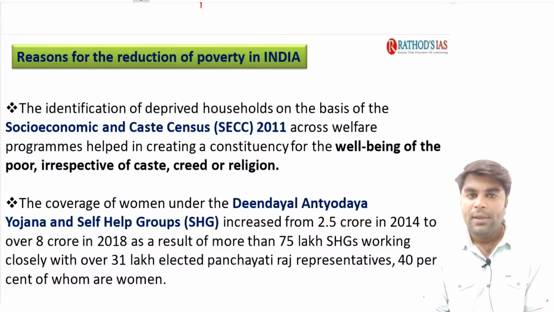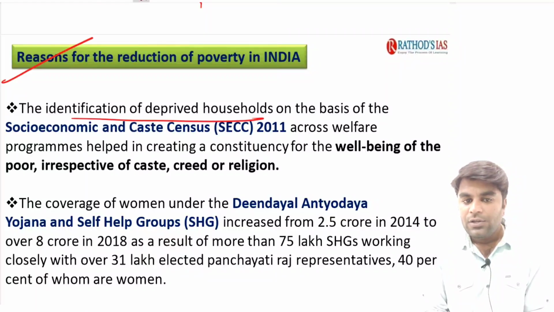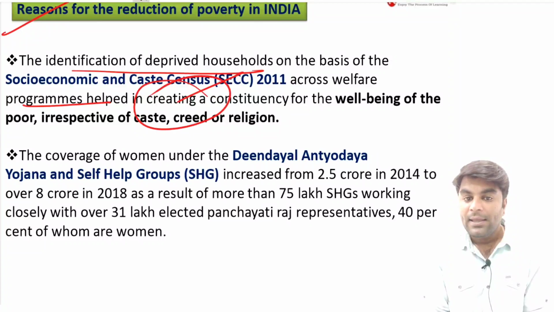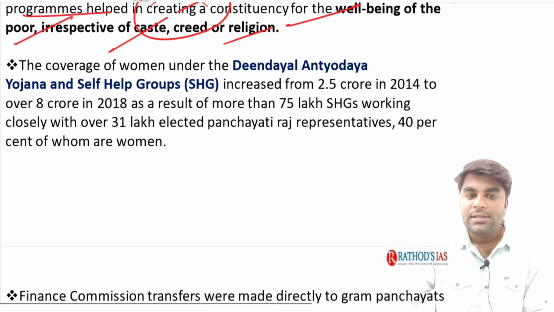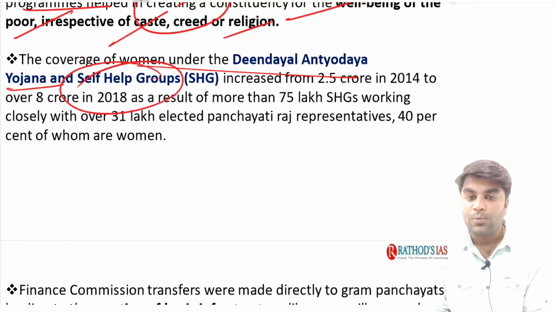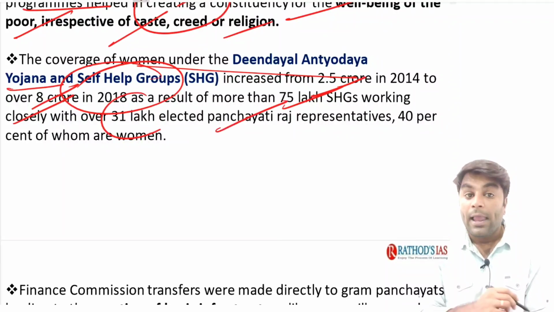When we look at the rest of the reasons, identification of deprived households on the basis of the socio-economic caste census across welfare programs helped create consistency in the well-being of the poor, irrespective of caste and religion. Now we are discussing different reasons for the eradication of poverty in India. The coverage of women under the Deen Dayal Antyodaya Yojana and self-help groups increased from 2.5 crore in 2014 to 8 crore in 2018, as a result of more than 75 lakh self-help groups working closely with over 30 lakh elected Panchayati Raj representatives, and 40% of them are women.